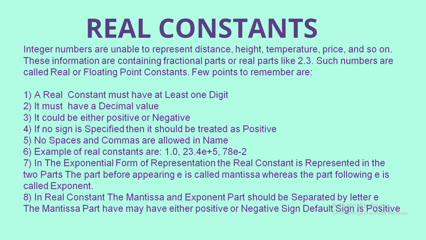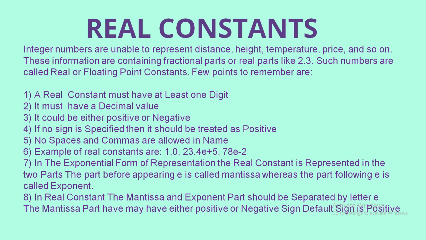Next are the real constants. Real constants are also known as floating point numbers. There are some rules we need to remember for real constants: they must have at least one digit and there must be a decimal point in it. They can be either positive or negative, and if no sign is given, then it is assumed that they are positive.